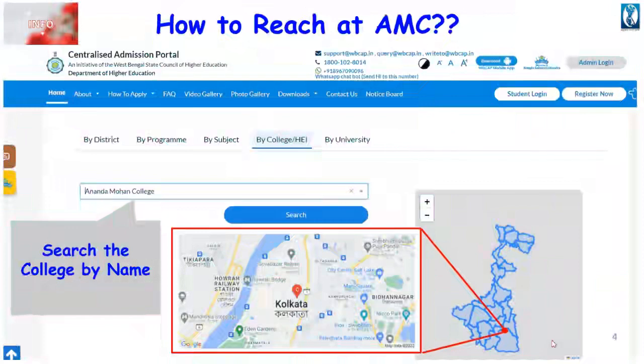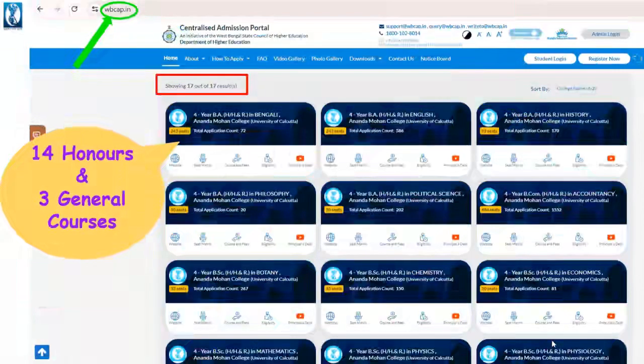In the centralized admission portal, search the college by the name. Type Ananda Mohan College and you will get all the information about the college. That is the distance from Sealdah and Howrah station and also the nearest metro station of Ananda Mohan College, the courses offered by the college, the seat matrix of each course, and course fees and eligibility, all are available on the website.